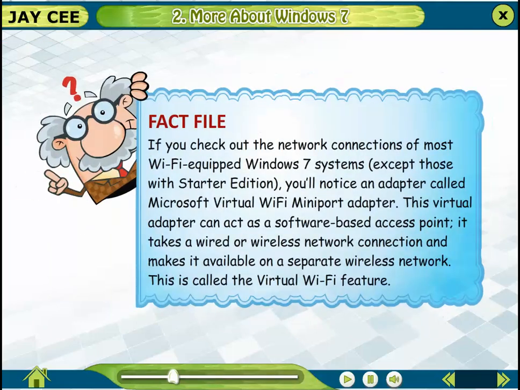Fact file. If you check out the network connections of most Wi-Fi equipped Windows 7 systems, except those with Starter Edition, you'll notice an adapter called Microsoft Virtual Wi-Fi Mini Port Adapter. This virtual adapter can act as a software-based access point. It takes a wired or wireless network connection and makes it available on a separate wireless network. This is called the Virtual Wi-Fi feature.